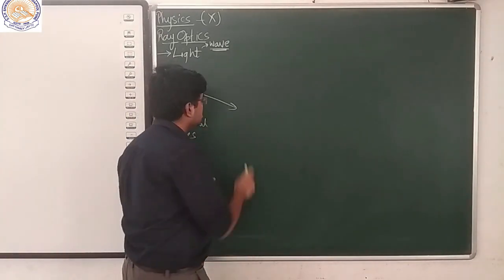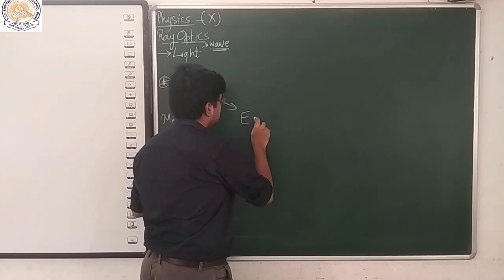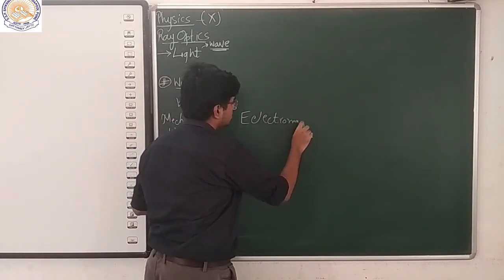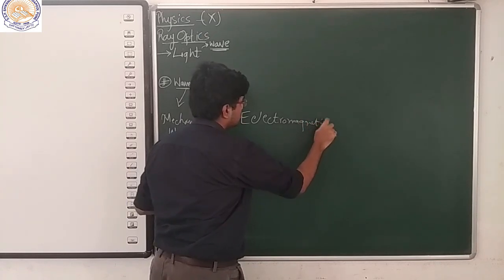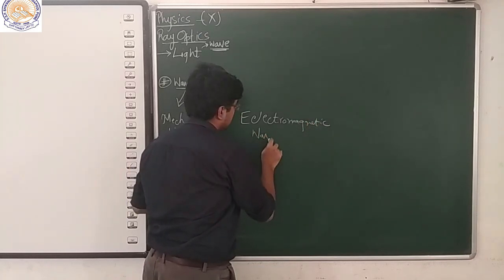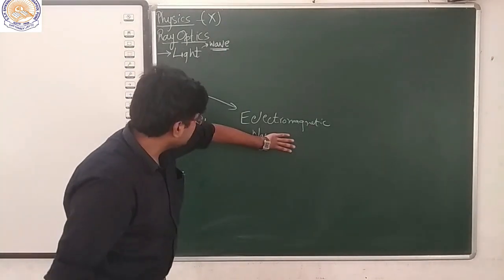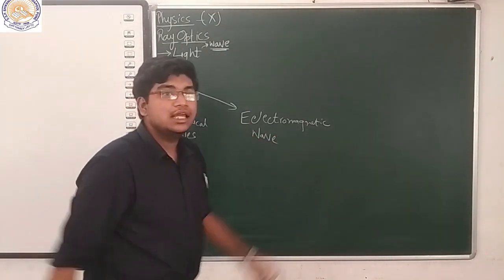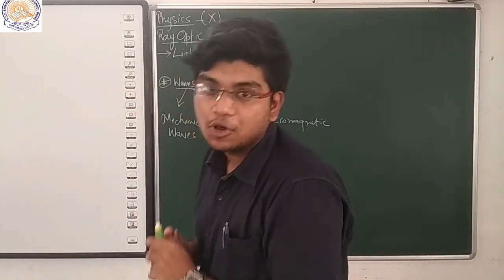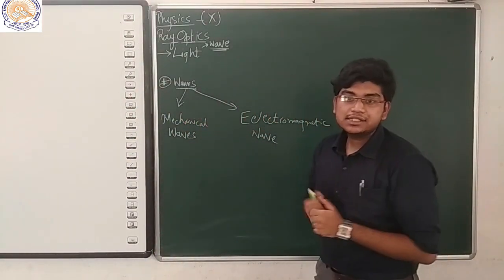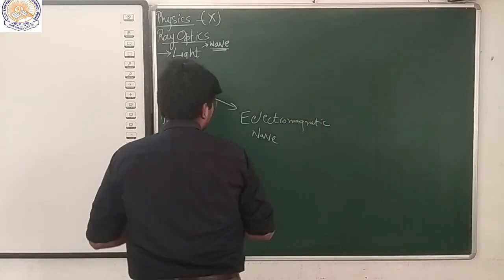And second is electromagnetic waves. This electromagnetic wave doesn't need any type of medium to propagate, but a mechanical wave needs a medium for its propagation.